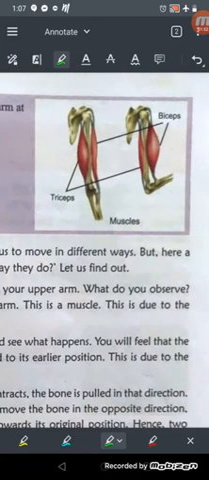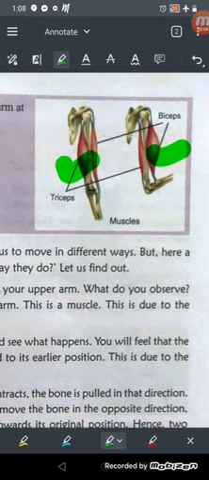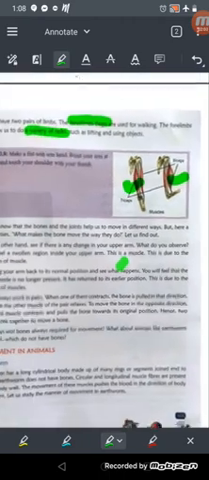These are the muscles, and these are called the tricep and the bicep. The upper part of the muscles of our arm is called the bicep, and the lower part is called the tricep. Okay, these are the bicep, the upper part of the arm, and these are the tricep, which is the lower part of the arm.